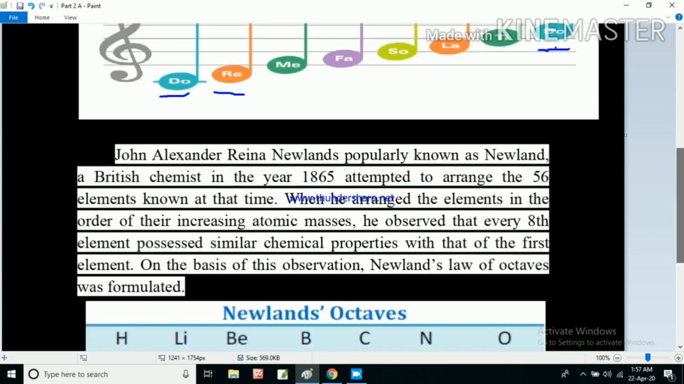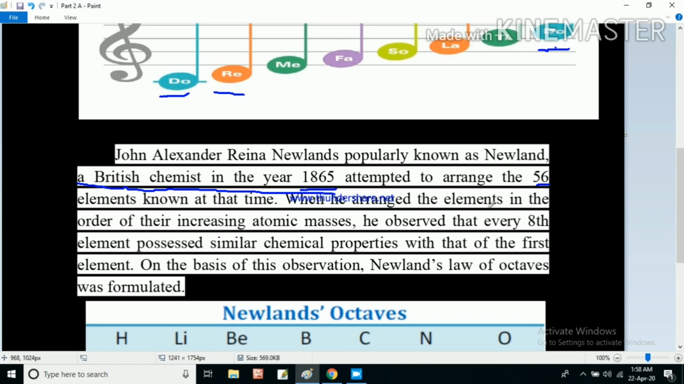John Alexander Reina Newlands, popularly known as Newland, a British chemist, in the year 1865 attempted to arrange the elements known at that time. In 1865, during his time, only 56 elements were discovered. Only these 56 elements he attempted to arrange.